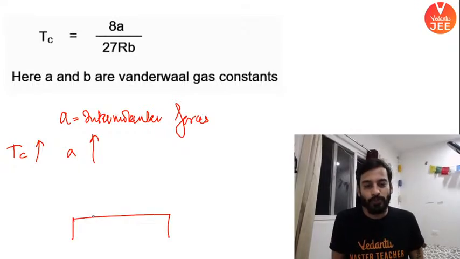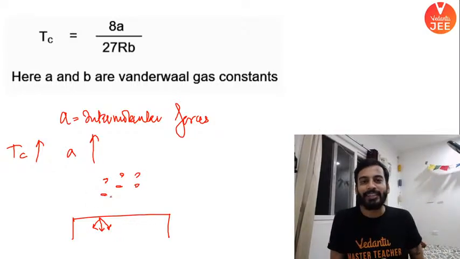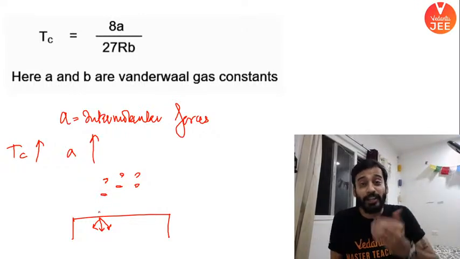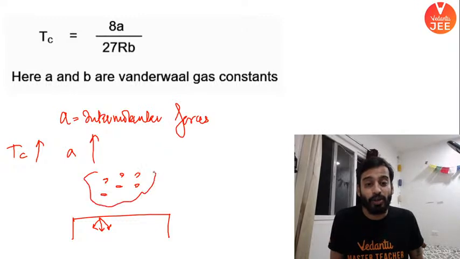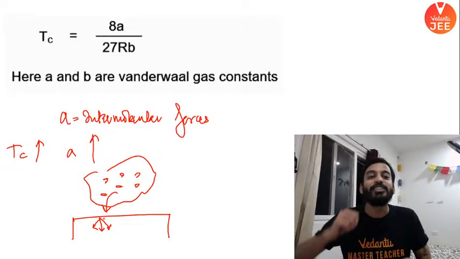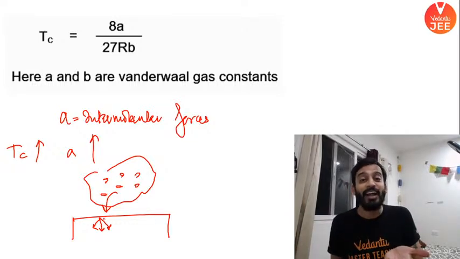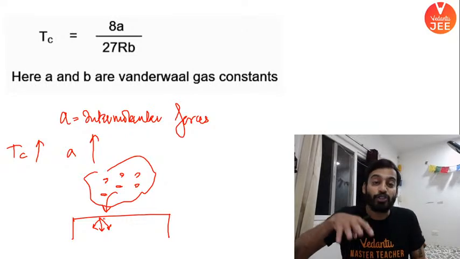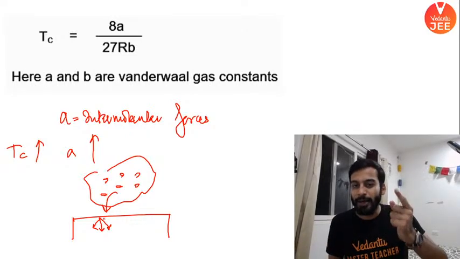And I told you, surface has only inward force. It wants to pull the gas, it wants to attract the gas at the surface, right? The surface is pulling with an inward force, and if your gas is also having intermolecular forces, it is easier for that particular gas to get adsorbed. So higher the TC value, higher would be the liquefaction, or higher would be the tendency to get adsorbed at the surface. Was I able to explain my point?